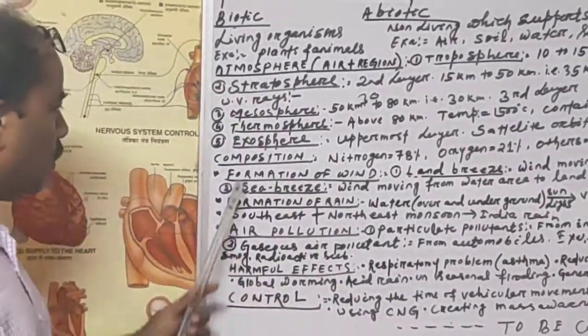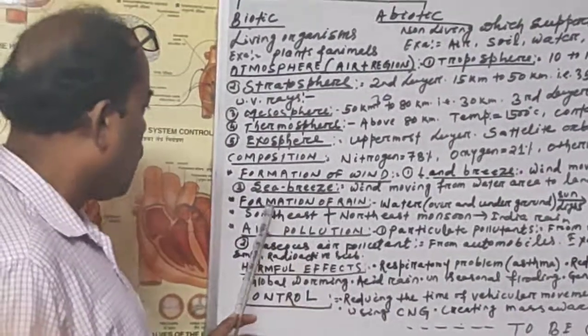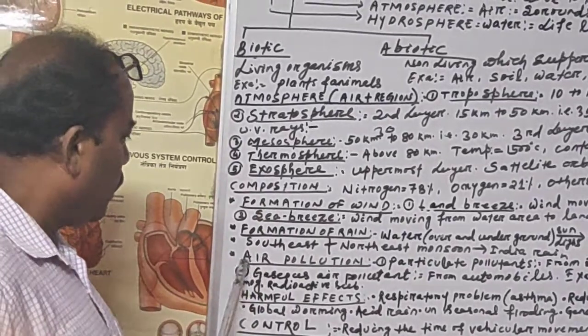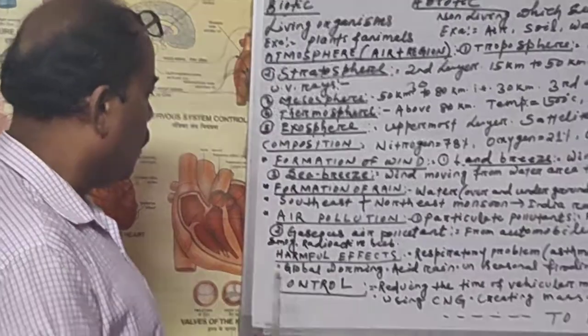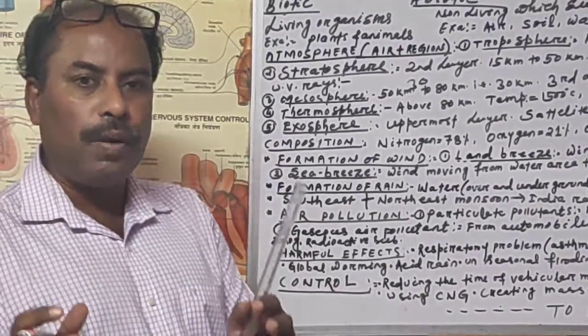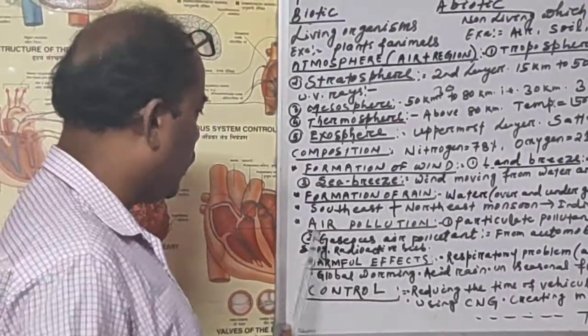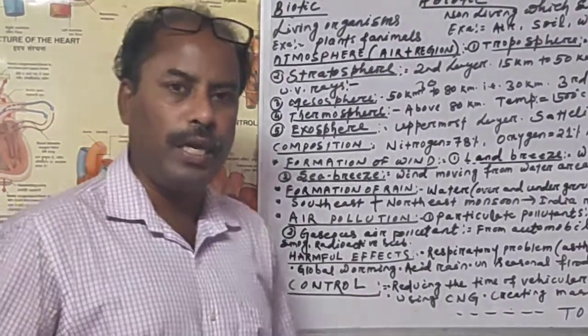Now, we will come to the air part. Air. So now we are going on air. After getting a certain idea about the air or atmosphere, we have to see some problem now caused in the air, that is called air pollution. What is called air pollution?